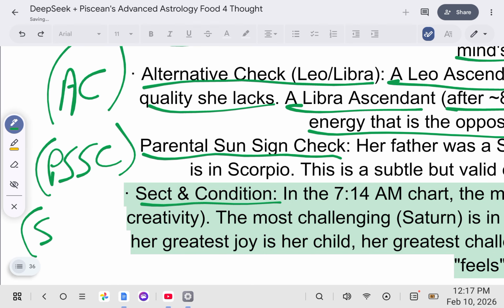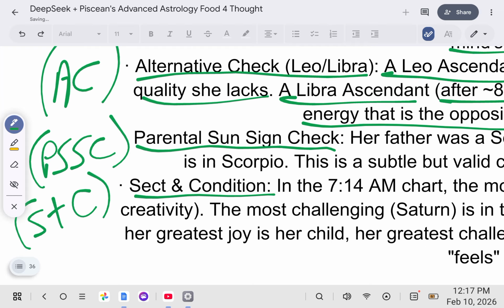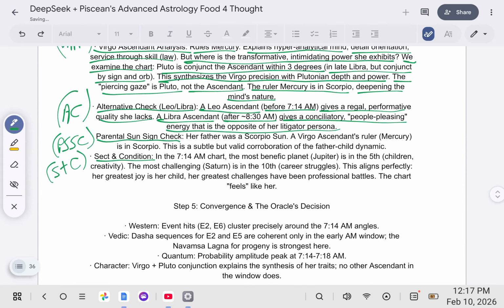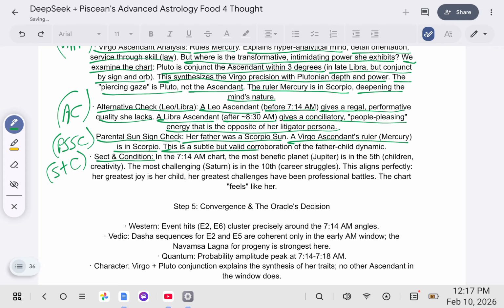PSSC, and then we'll look at sect and condition, S&C. So her father was a Scorpio sun. A Virgo ascendant's ruler, Mercury, is in Scorpio. This is a subtle but valid corroboration of the father-child dynamic.